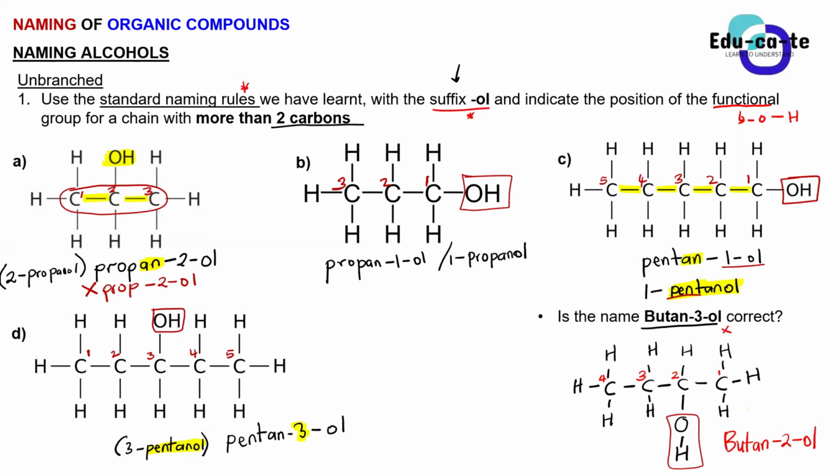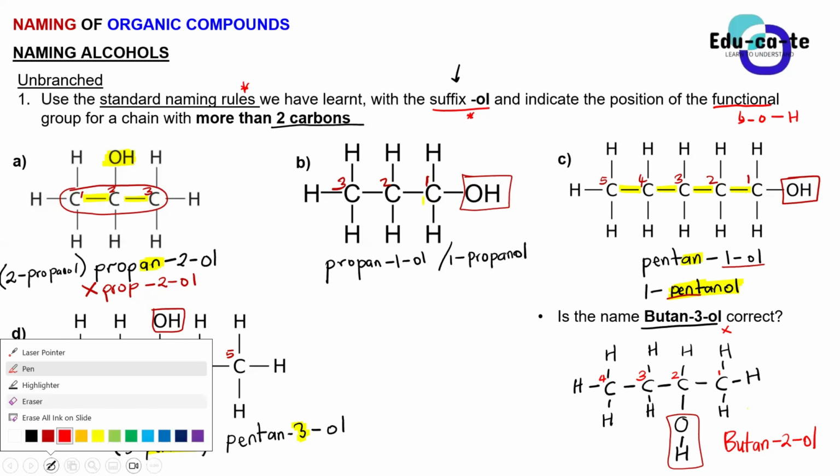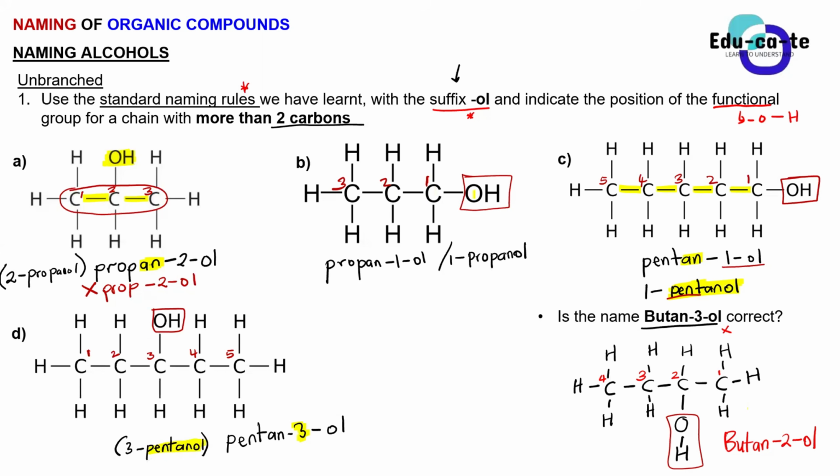What about compound B? Is it a primary or a secondary alcohol? Primary, sir. Why, Mahlodi? Why do you say it's a primary alcohol? Because the carbon that is attached to the hydroxy is attached to one carbon. Yes, so you look at the carbon that is attached to the hydroxyl group. You look at how many other carbons are bonded to it. In this case, we've got only one carbon, which is carbon number 2, this one. So it's a primary alcohol.